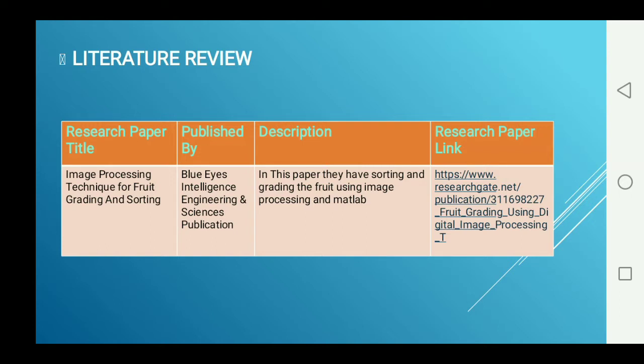Literature review. Search paper title: Image Processing Technique for Fruit Grading and Sorting, published by Blue Eyes Intelligence Engineering and Science Publication. Description: in this paper, they have sorted and graded the fruit using image processing and MATLAB. Here is the search paper link.